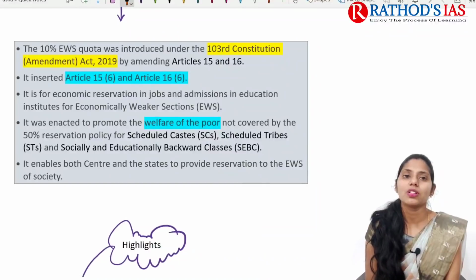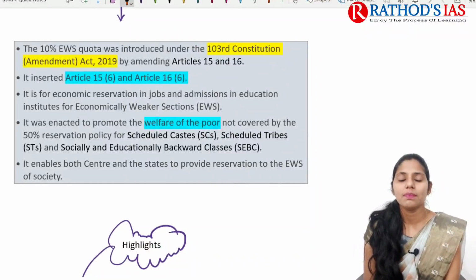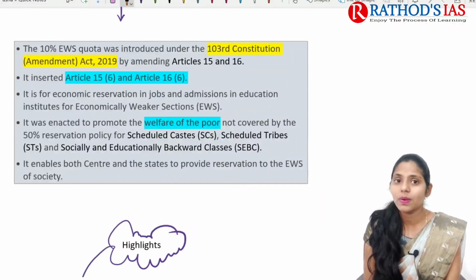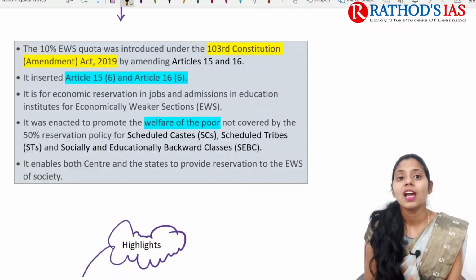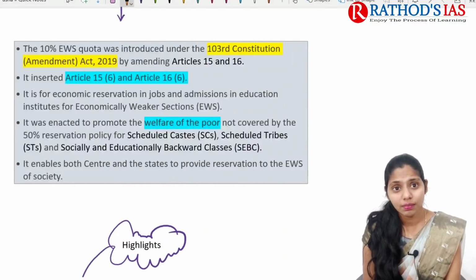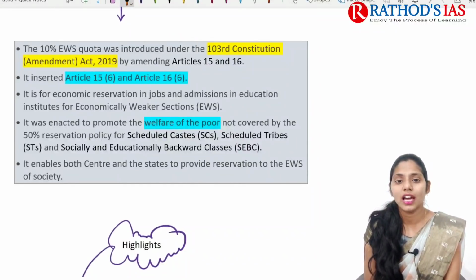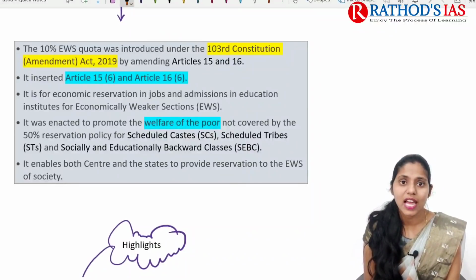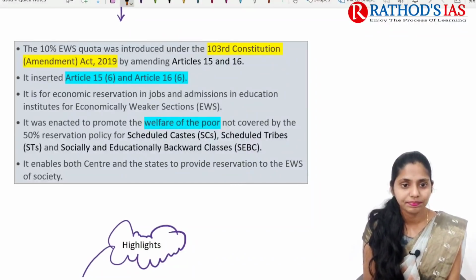So if we are talking about some important facts, this 10% economically weaker sections of society quota was mainly introduced under the 103rd Constitutional Amendment Act of 2019, by amending fundamental rights like Article 15 and Article 16 of our Indian Constitution. And by amending that, this Constitutional Amendment Act introduced Article 15 clause 6 and Article 16 clause 6.